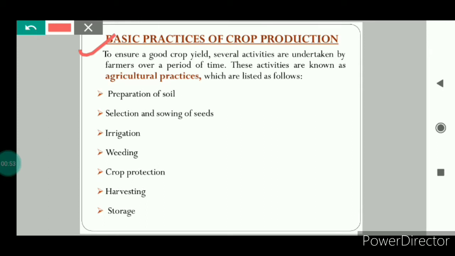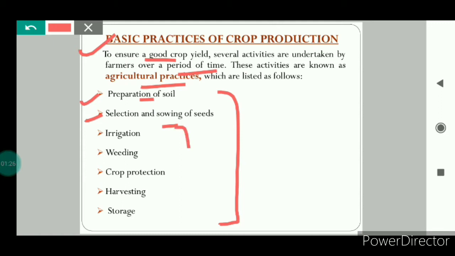In the part 1 video we studied these two basic practices. To ensure a good crop yield, a farmer needs to perform various kinds of activities over a period of time, and these activities are known as agricultural practices, and all these practices have been listed here. In part 1 we discussed preparation of soil and then selection and sowing of seeds. These two practices were explained in detail in the part 1 video, so you can refer to that video.